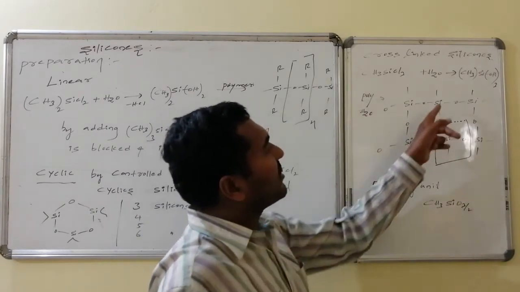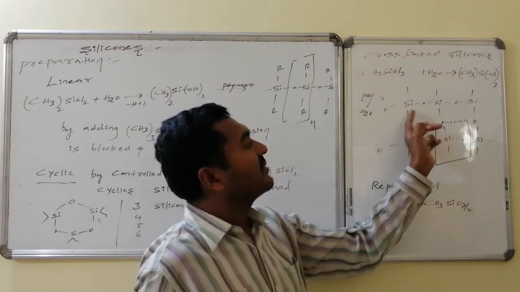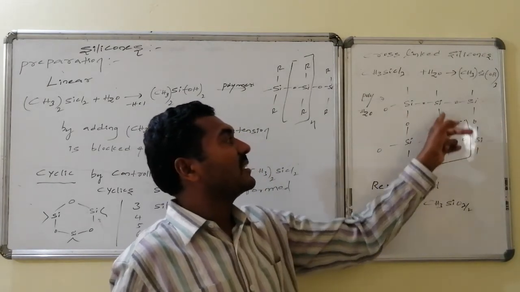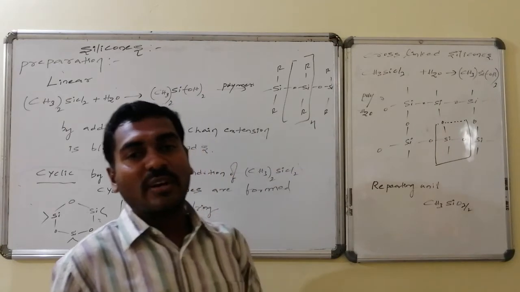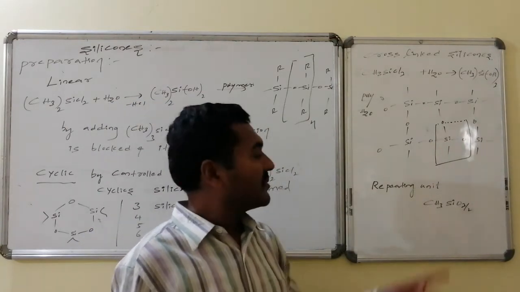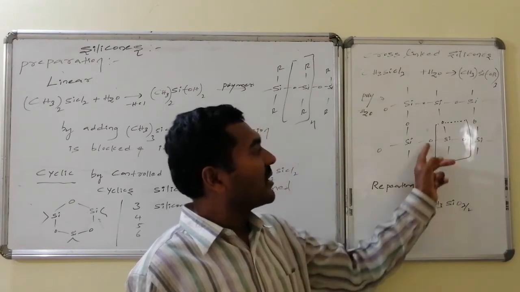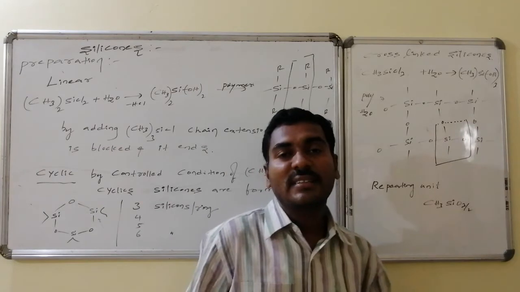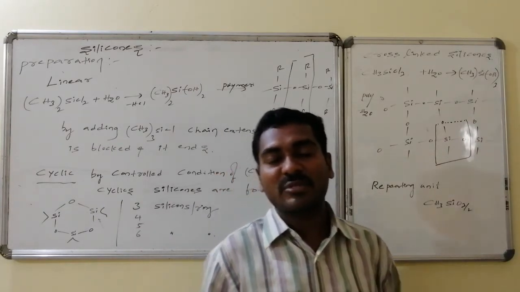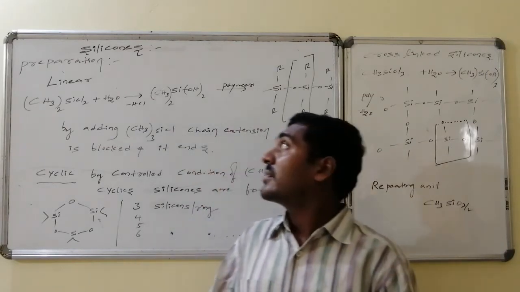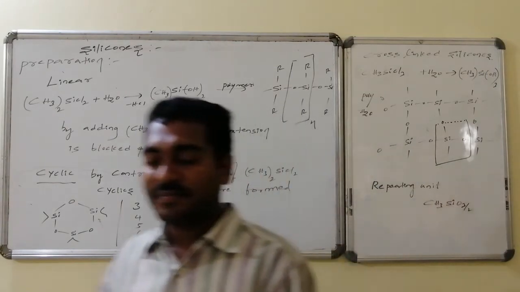The silicon atom connects with the methyl group, and on one side has O connectivity with silicon, on the other side O connectivity with silicon, and on another side also O connectivity with silicon. Thus, it has a repeating structural unit of silicon connected with methyl. Each oxygen is shared between two silicons, so half belongs to each, that is 1.5 oxygen atoms per silicon are present. Thus, these cross-linked silicones can be formed.